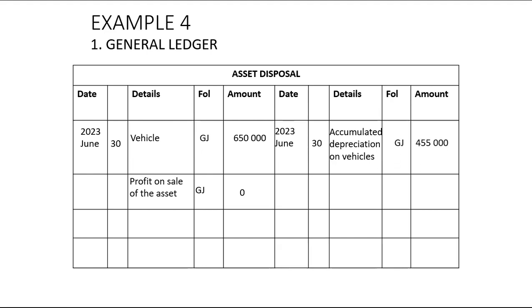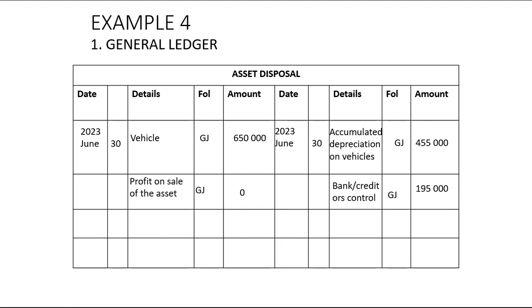This is the accumulated depreciation of the asset sold. When you take 650 minus 455, it will give you the carrying value of this asset, which is 195,000, the same as what we sold the asset for. It was specified that we sold this vehicle at carrying value.